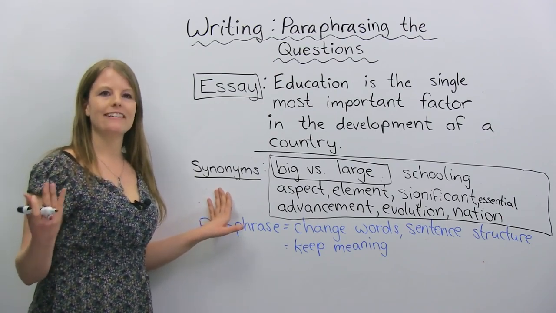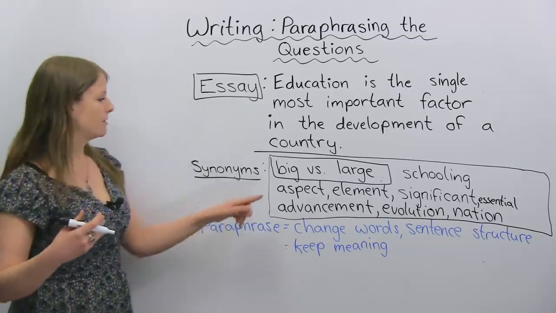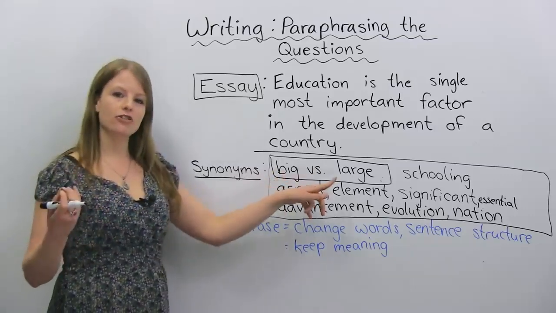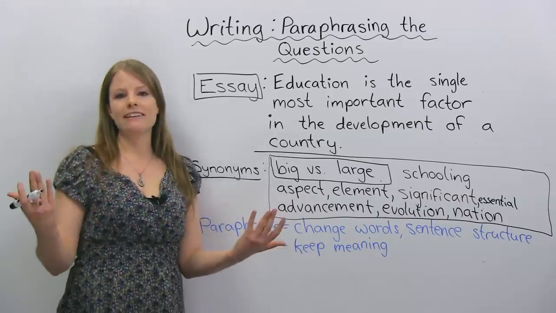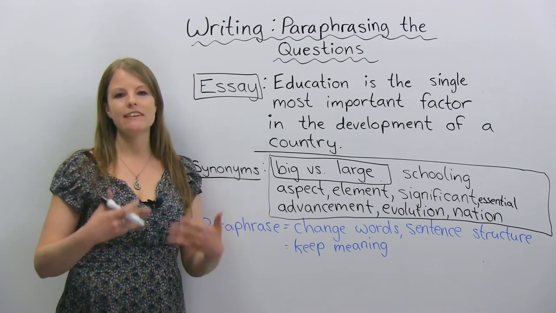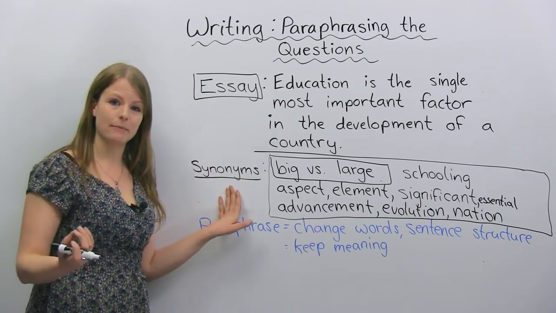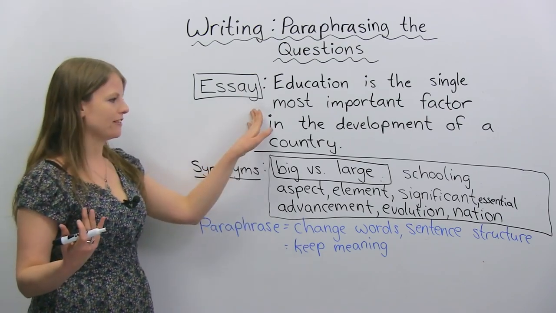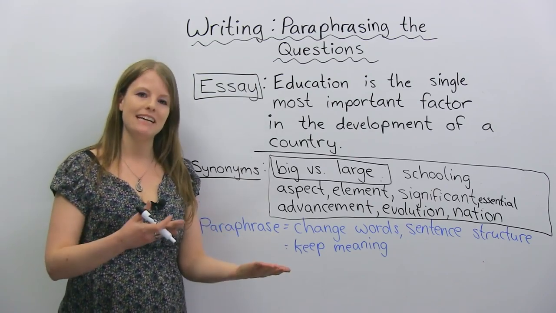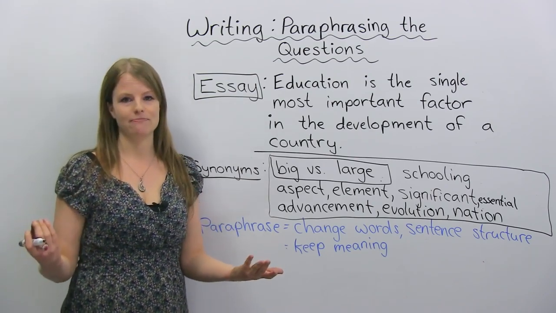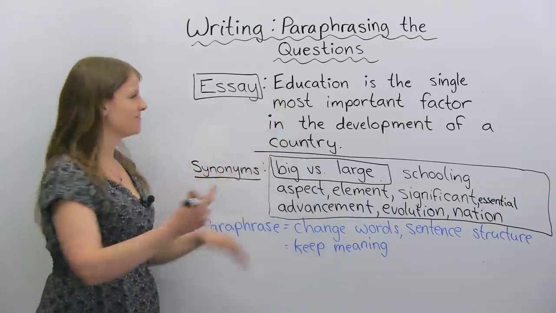Synonyms are words that have the same meaning but are different words. So for example, big and large, they have the same meaning, just like huge, enormous. These are synonyms of each other, same meaning, but they're different words. So you need to use different synonyms so you don't just copy these words. You use synonyms to have words that have the same meaning but are different words. So let's look at an example. Our first word here is education.